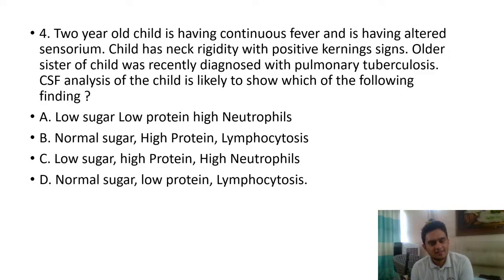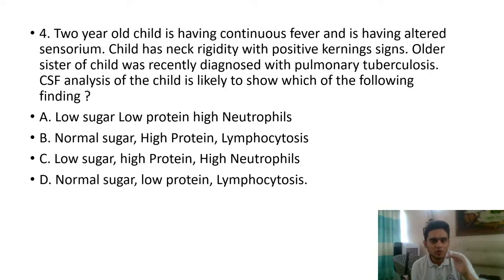Option A tells you about low sugar, low protein, high neutrophils. First, we know that the child has altered sensorium, neck rigidity, positive Kernig's sign. So we understand the child has meningitis. Now the question is which meningitis? I'll try to help you with the clues. Either it's a bacterial meningitis, tubercular meningitis, or a viral meningitis. Now you tell me, what do you think about this question?